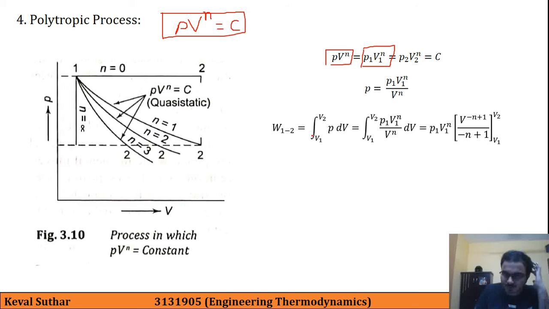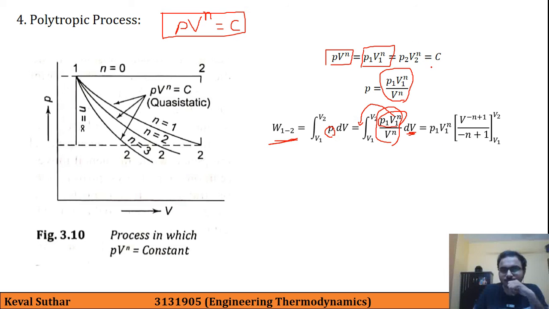Then W12 is equal to integration from V1 to V2 of P dV, which is equal to integration V1 to V2. Instead of P we have written this value, and dV. So P1 V1 raised to n are constant values, that is of state 1, so they can be taken outside, and here we have done the integration.